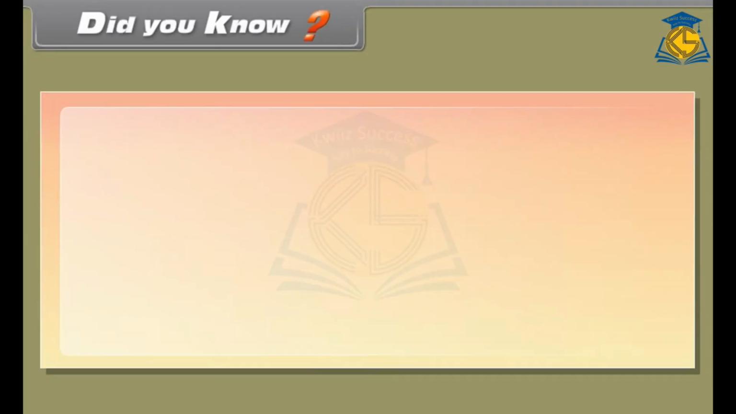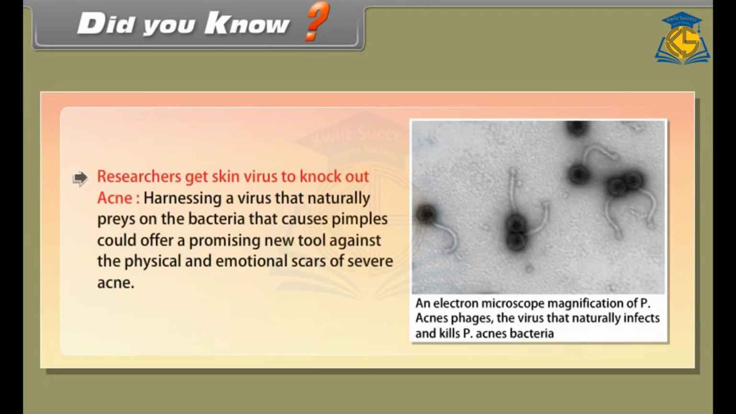Did you know? Researchers get skin virus to knock out acne. Harnessing a virus that naturally preys on the bacteria that causes pimples could offer a promising new tool against the physical and emotional scars of severe acne.